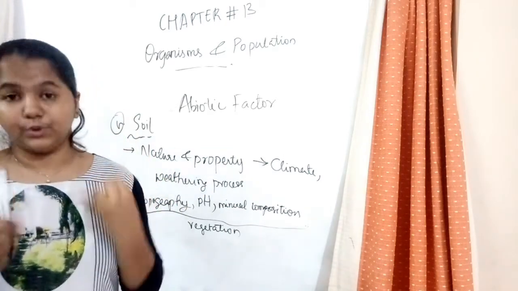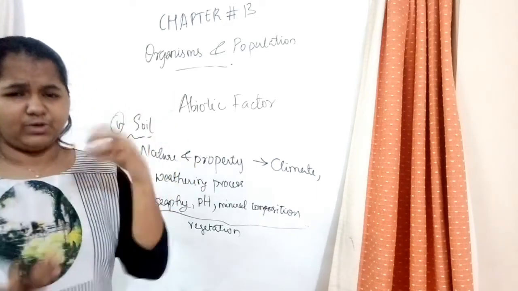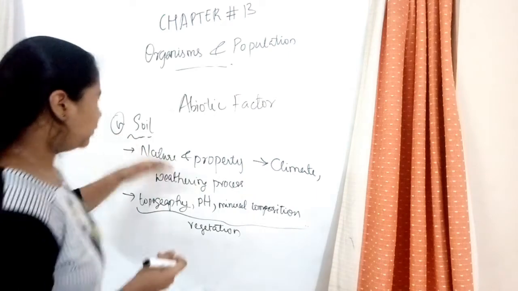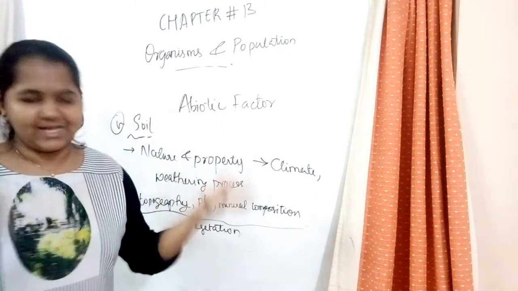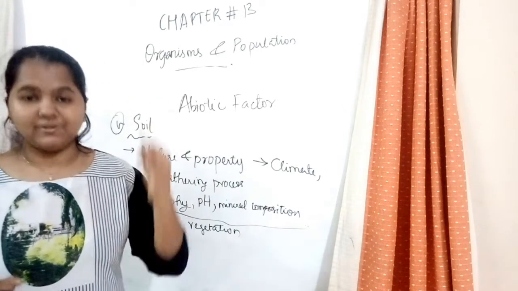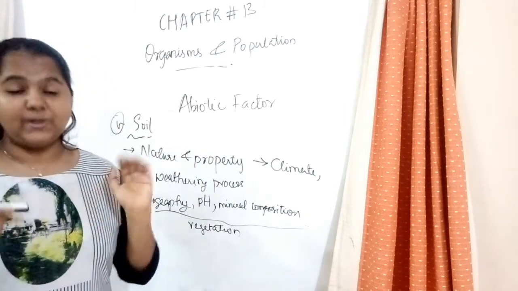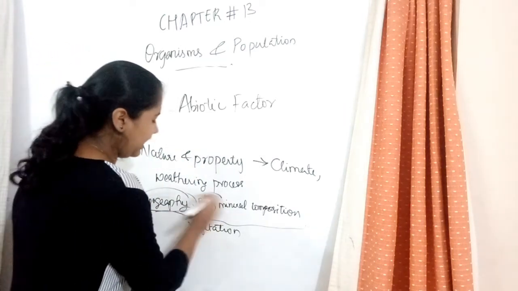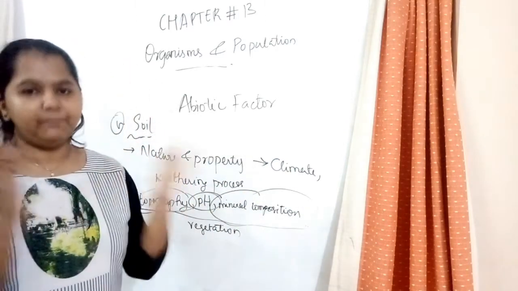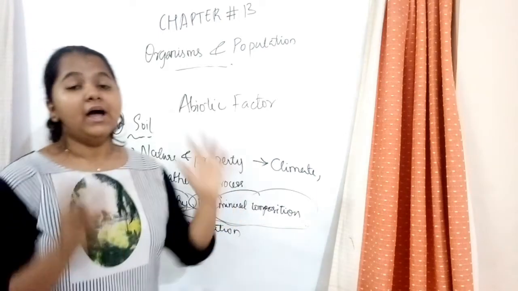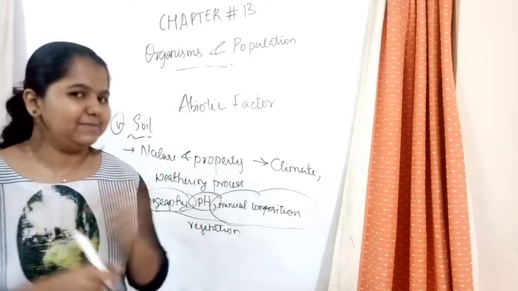Some plants only grow in black soil, some grow in red soil, some in slimy soil, etc. The other factors that the vegetation depends on are what? Topography, pH of the soil, and the mineral composition. That is very important for the vegetation. If any of these factors change, there will be a change in the lifestyle of the plant, okay? According to where certain plants grow, only certain animals can live.